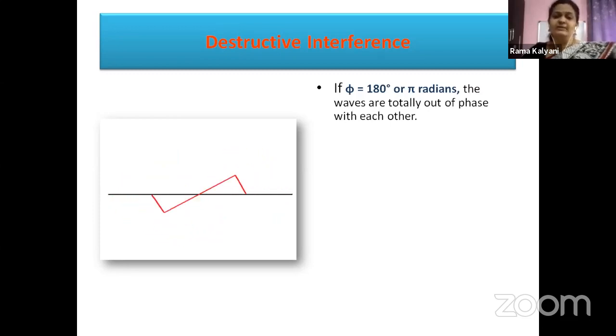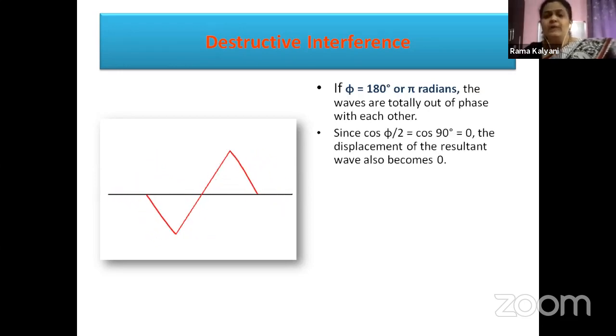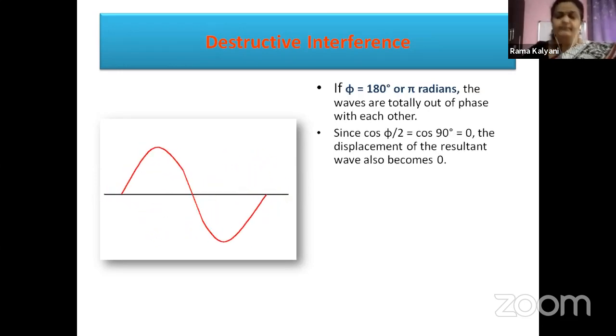Okay, one crest and one trough combining here. Now, what happens here? 180 degrees. If phi value is 180 degrees, we have cos phi by 2 in the amplitude formula, 2a cos phi by 2. Now, if I substitute 180 here, 180 by 2 becomes cos 90.